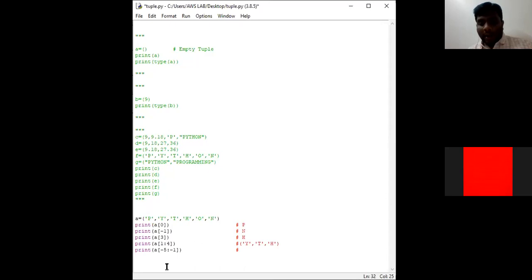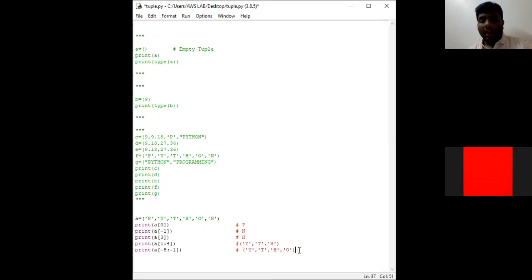So again I am discussing about this statement. I am asking the interpreter to access the elements by using negative indexing. From where? From -5. -5 in the sense -1, 2, 3, 4, 5. That means it starts with Y. From Y up to where? -1. The interpreter does not consider -1. So it considered up to H. So our output will be like this.